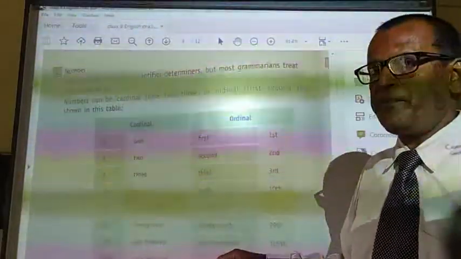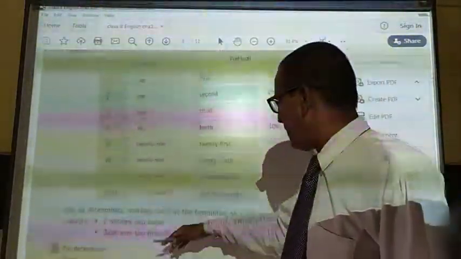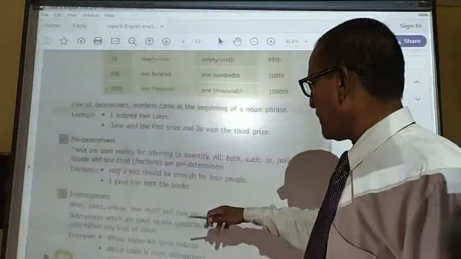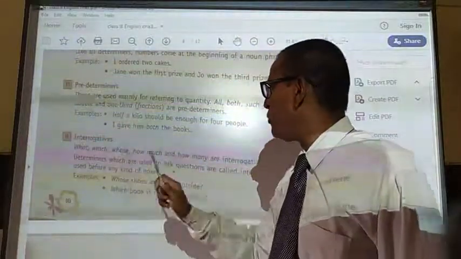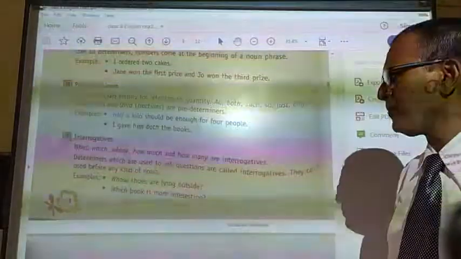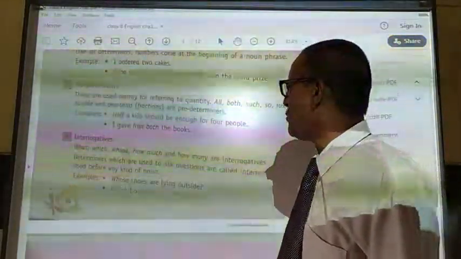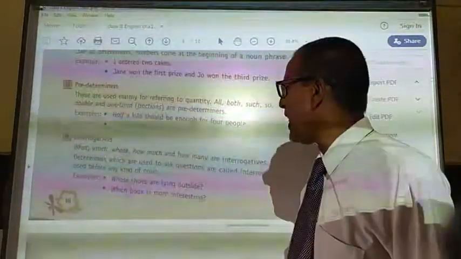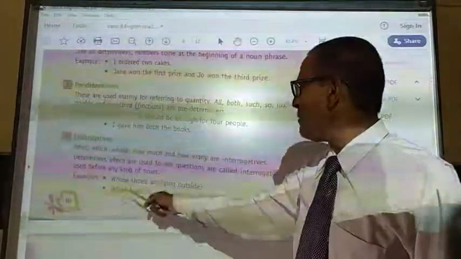So in this way, we have seen this. Now we will see some interrogative words like what, which, whose, how much, how many, like that. Here we will see that not all the interrogative words are there, like why is not a determiner, but these are the determiners.